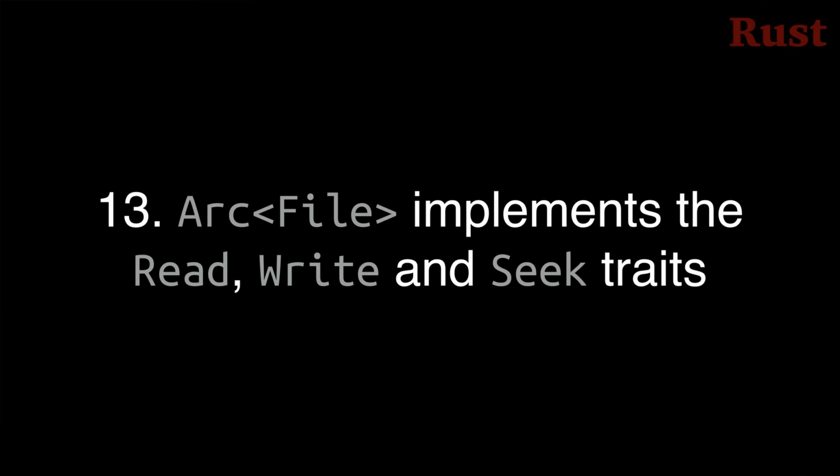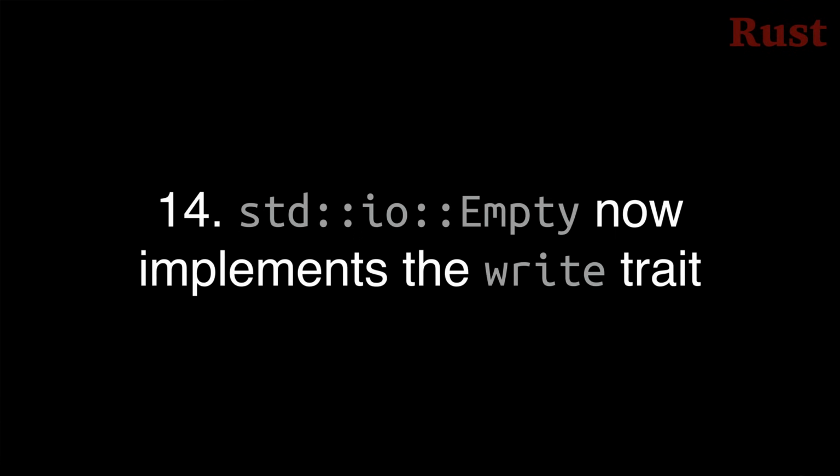Number 13, an Arc, or atomic reference counter, wrapping a file struct, now implements the read, write, and seek traits for convenience. Number 14, the standard IO empty struct already implemented the read trait. Now it implements the write trait as well, so you can use it whenever you need something that has empty reads and ignores all the writes to it, sort of like /dev/null.